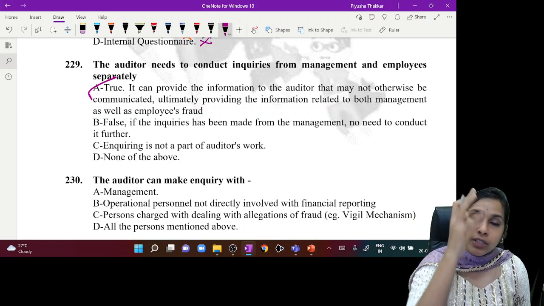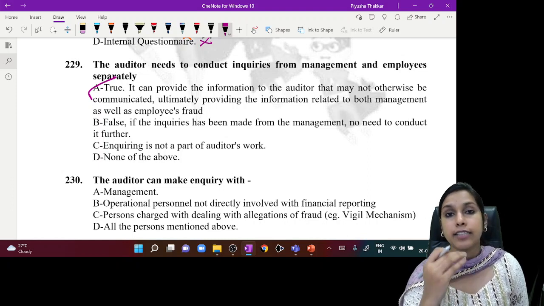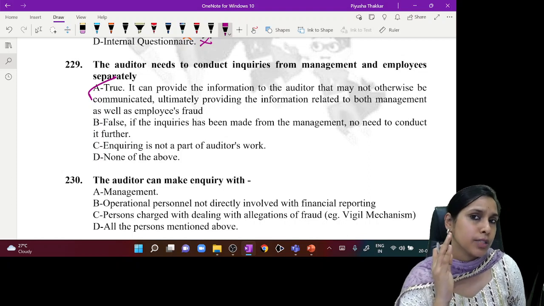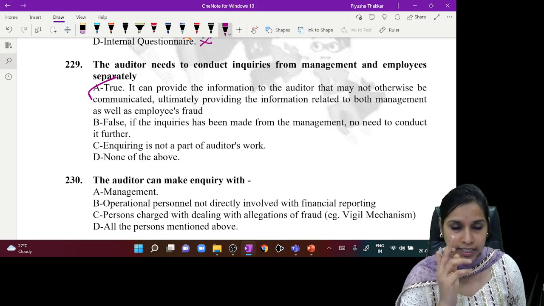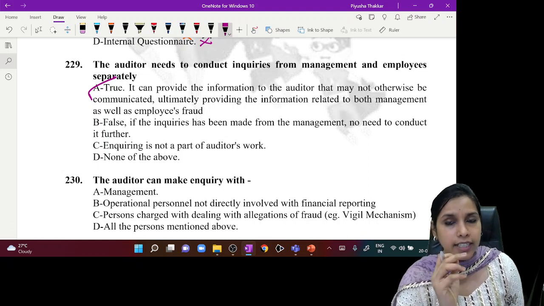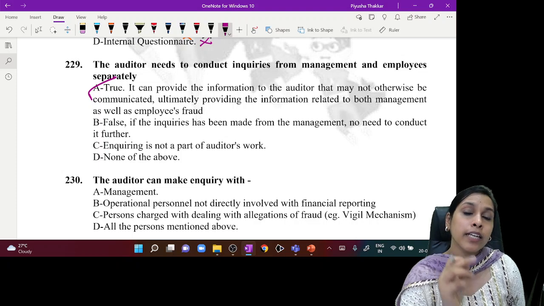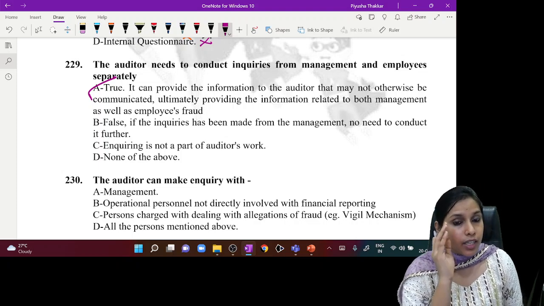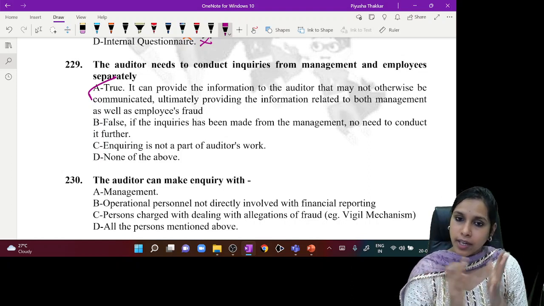When we speak within the management, within the entity means what? Yes, see, we have seen that information and explanation can be obtained from anyone, anyhow. Unrestricted access to information is to be given to the auditor under SA 210, preconditions for audit. So inquiry can be performed, and inquiry is a tool for obtaining audit evidence under SA 500. We can inquire management, and we can inquire employees if required also.